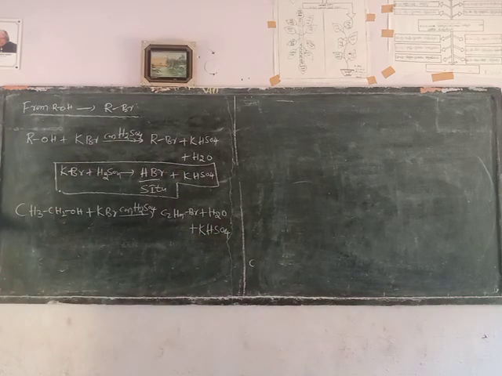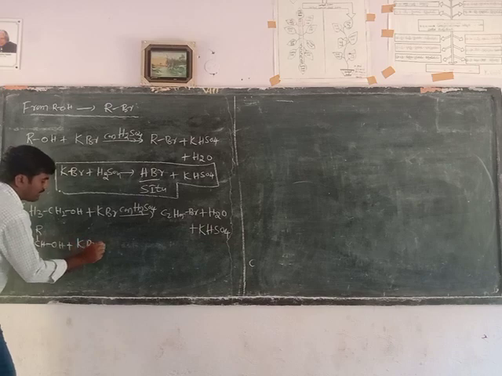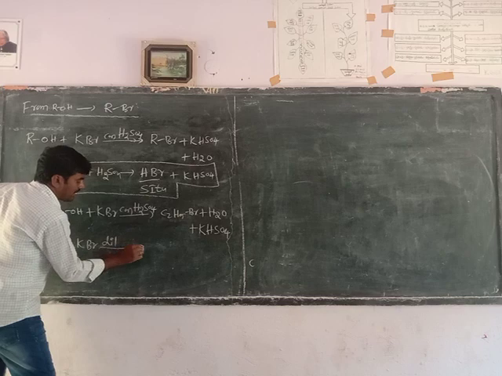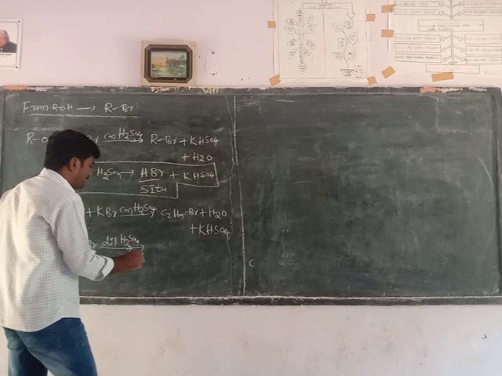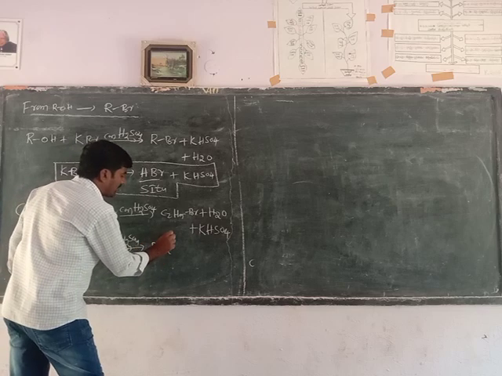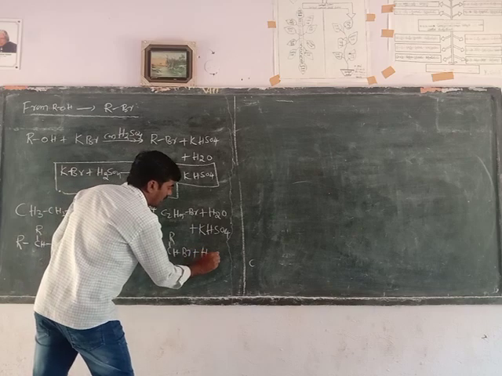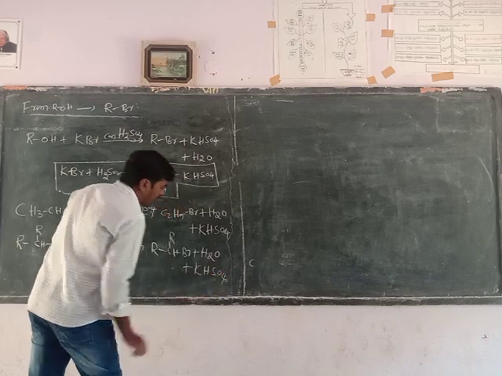Next, secondary alcohols. When secondary alcohols react with potassium bromide in the presence of dilute sulfuric acid, they form secondary alkyl bromide plus water molecule plus potassium hydrogen sulfate.